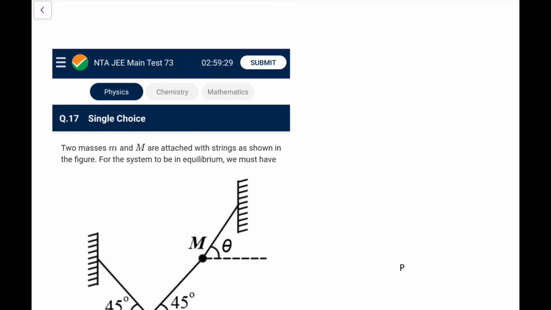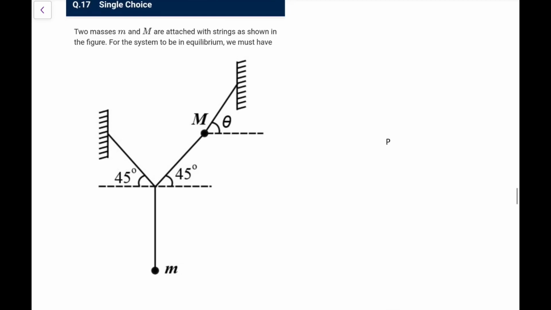Next, so nice question it was. You have two masses, capital M and small m, attached with strings as shown in the figure. For the system to be in equilibrium, we must have, this is a very nice looking figure. First of all, if this is T, this will be T, because their x component has to be balanced. So this 2T by root 2 is equal to small mg. So T comes out as mg by root 2. This is the first thing that we are going to get.